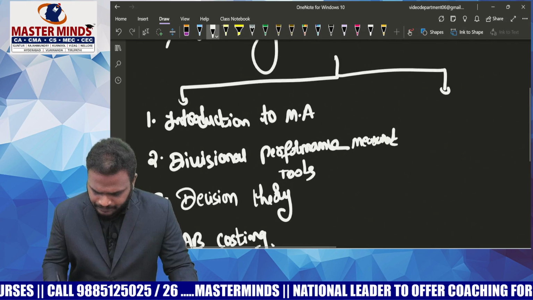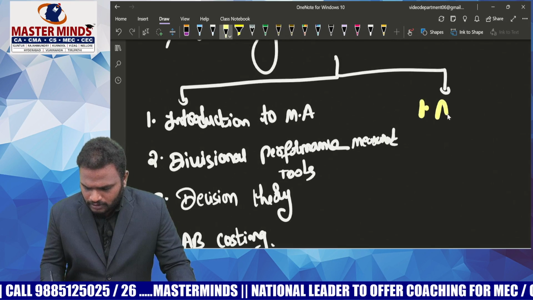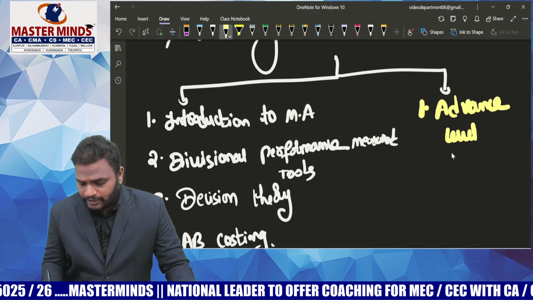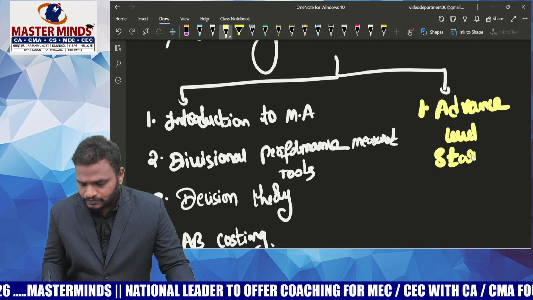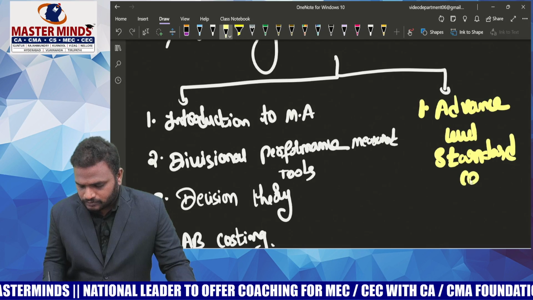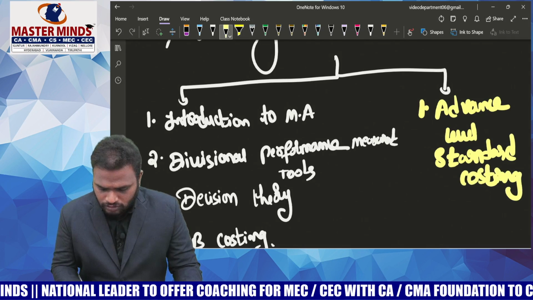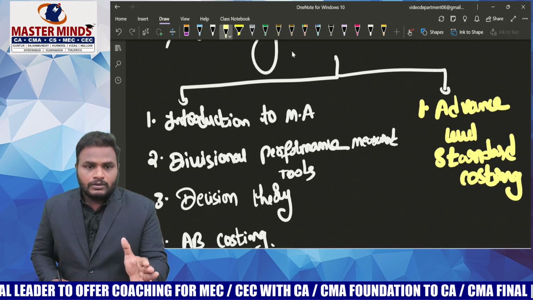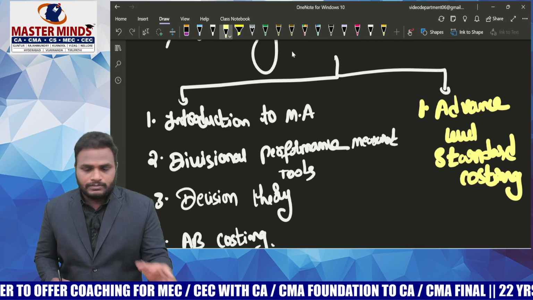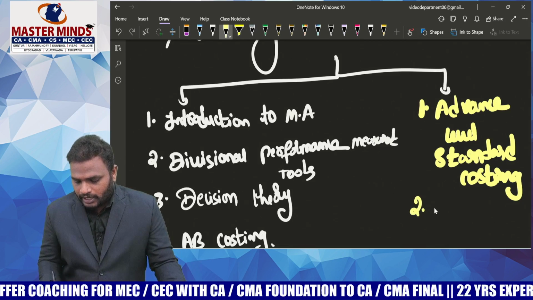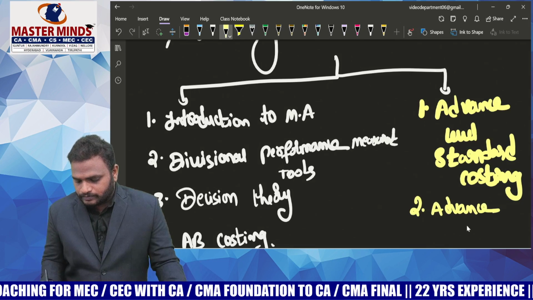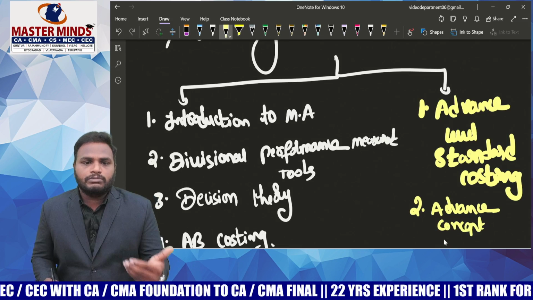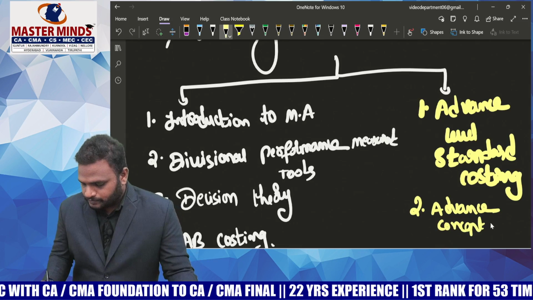Come to the second part. Advanced level in standard costing, means advanced concepts in standard costing. That means only the variable overhead, fixed overhead, and reconciliation. And next, advanced concepts in marginal costing, nothing but short term decision involving various alternatives.